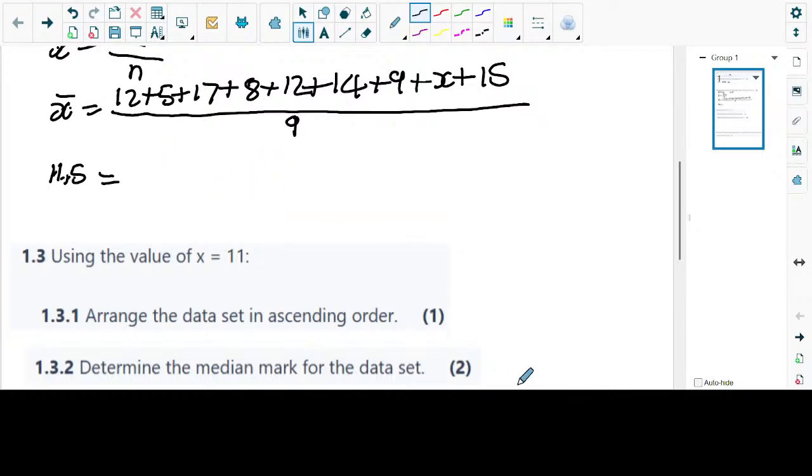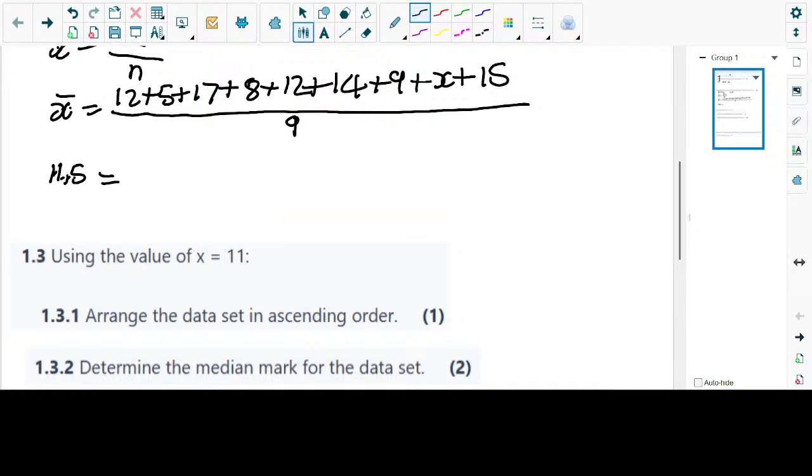So we have 12 plus 5, which is 17. I'm not going to write it out here, but if you want me to, I can do it. You can do it on your calculator while I do it here.